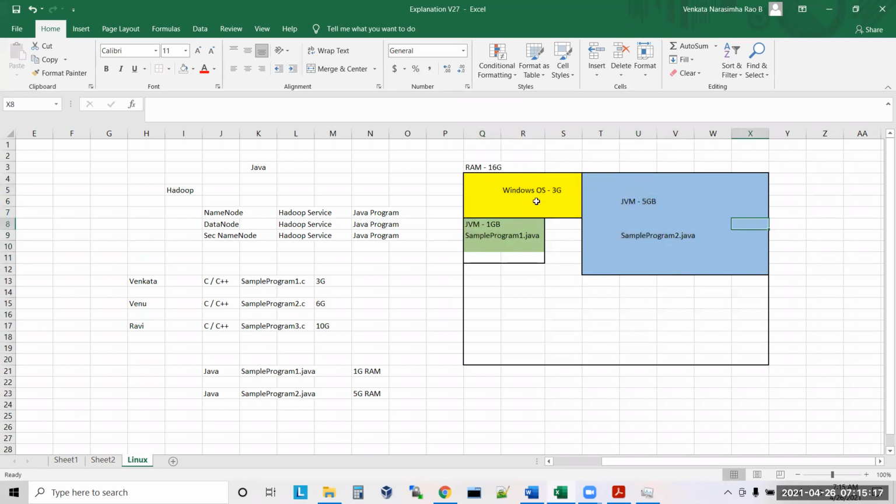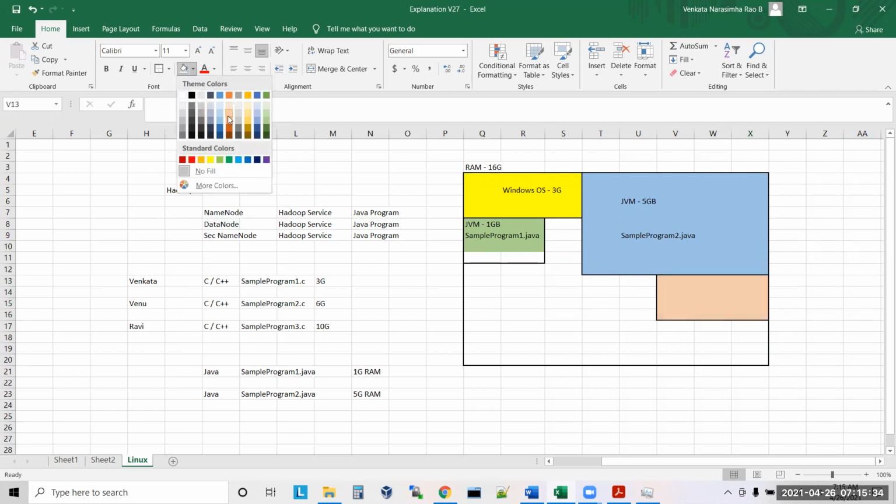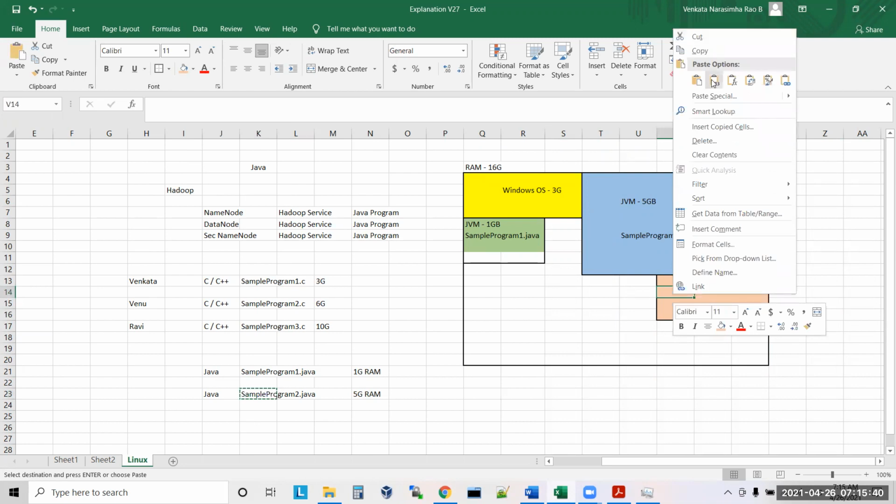But I still have, 3 plus 1 is 4, plus 5 is 9 GB gone, so I still have 7 GB. It means, can I run one more program here? Yes, you can run. Who will say no to that? So you can run. This is one more JVM. So you can run multiple programs parallelly. Maybe this is Java sample program 3.